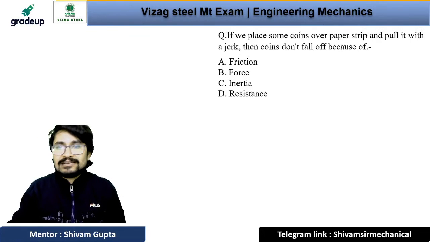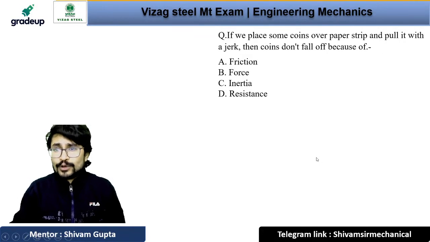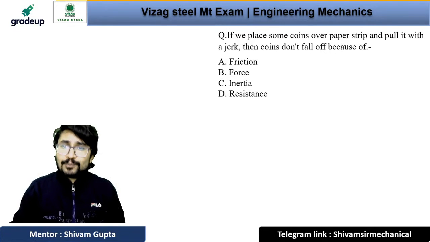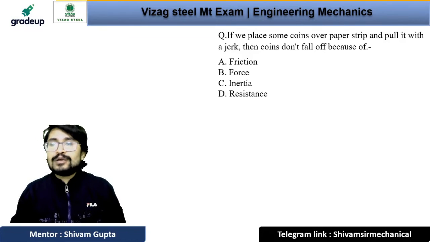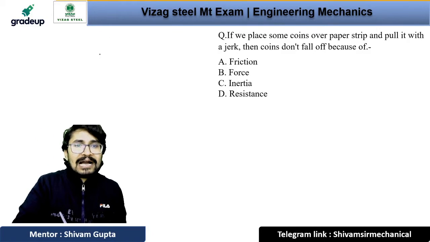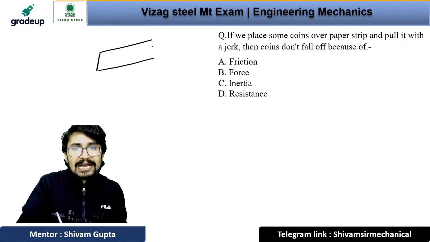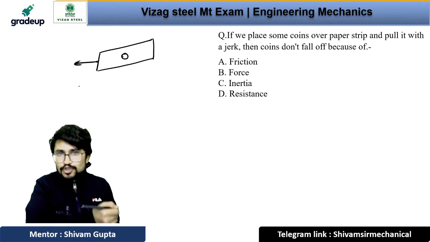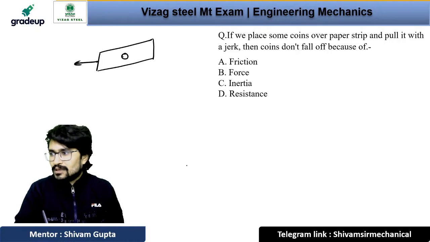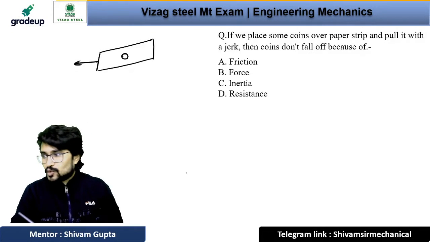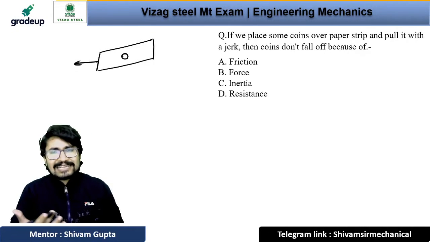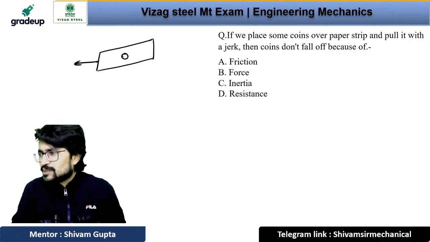The next question is saying that if we place some coins over a paper strip and pull it with a jerk, then the coins don't fall off because of. It says we have a paper, and if we have a coin on it and just pull out the paper with a jerk. Do you know what is jerk? That is a jhatka, that is an impact. Do you know the relation of jerk, acceleration, velocity and displacement?